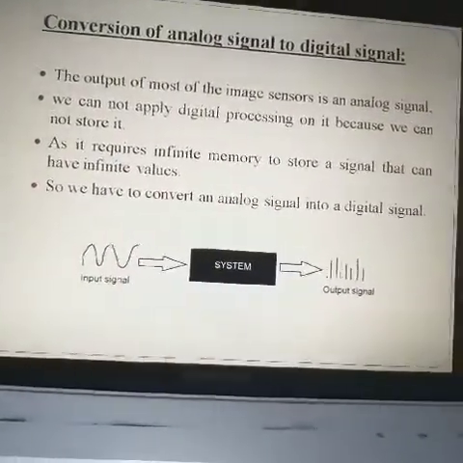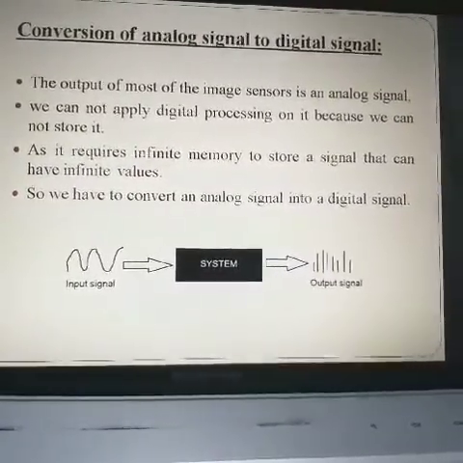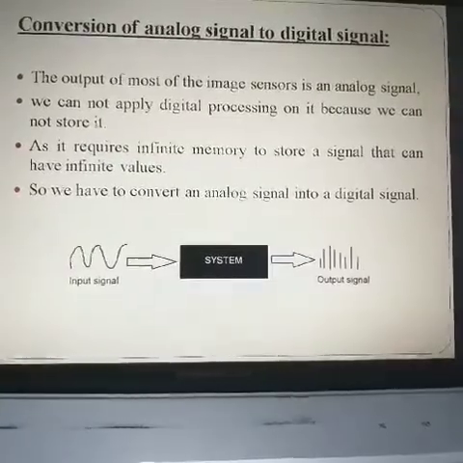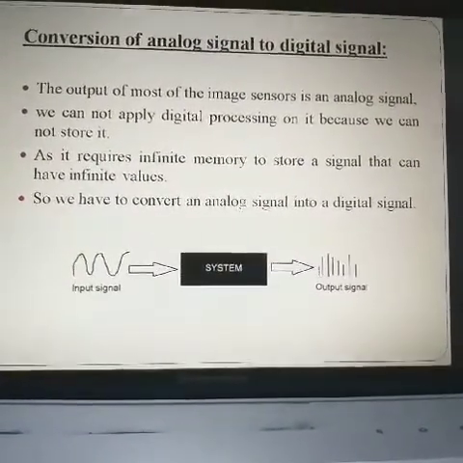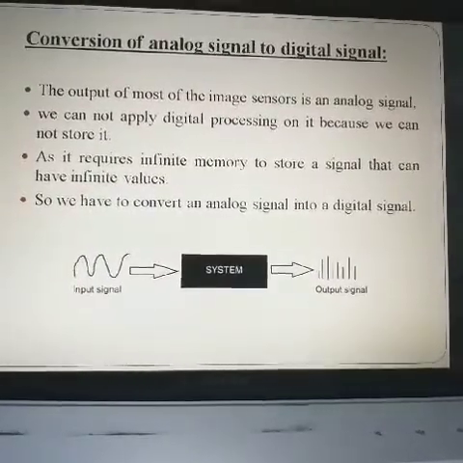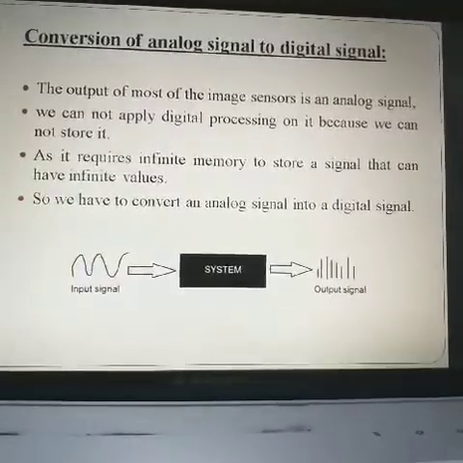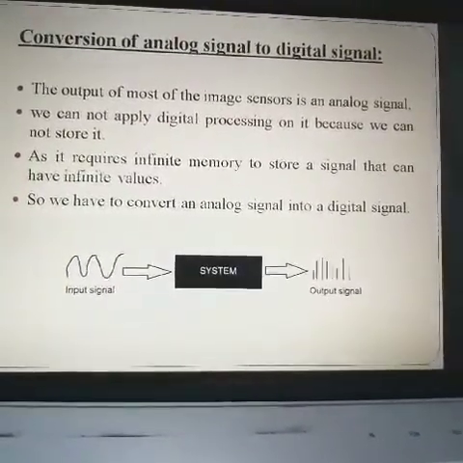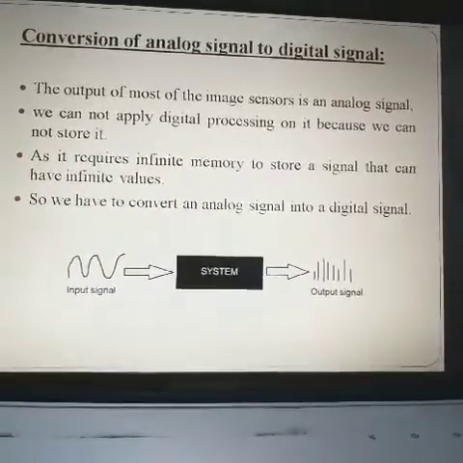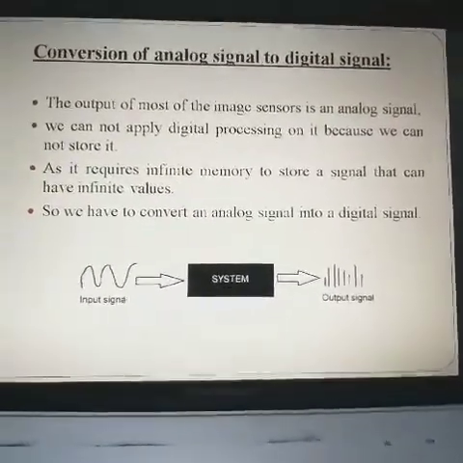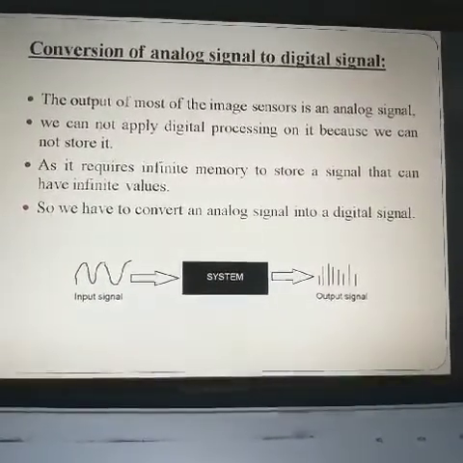First of all, we have a number of conversions of a signal: from analog to analog, from analog to digital, from digital to analog, and digital to digital. In digital image processing, the main requirement is that we capture an image by a capture device or sensor device and get some output as an image.